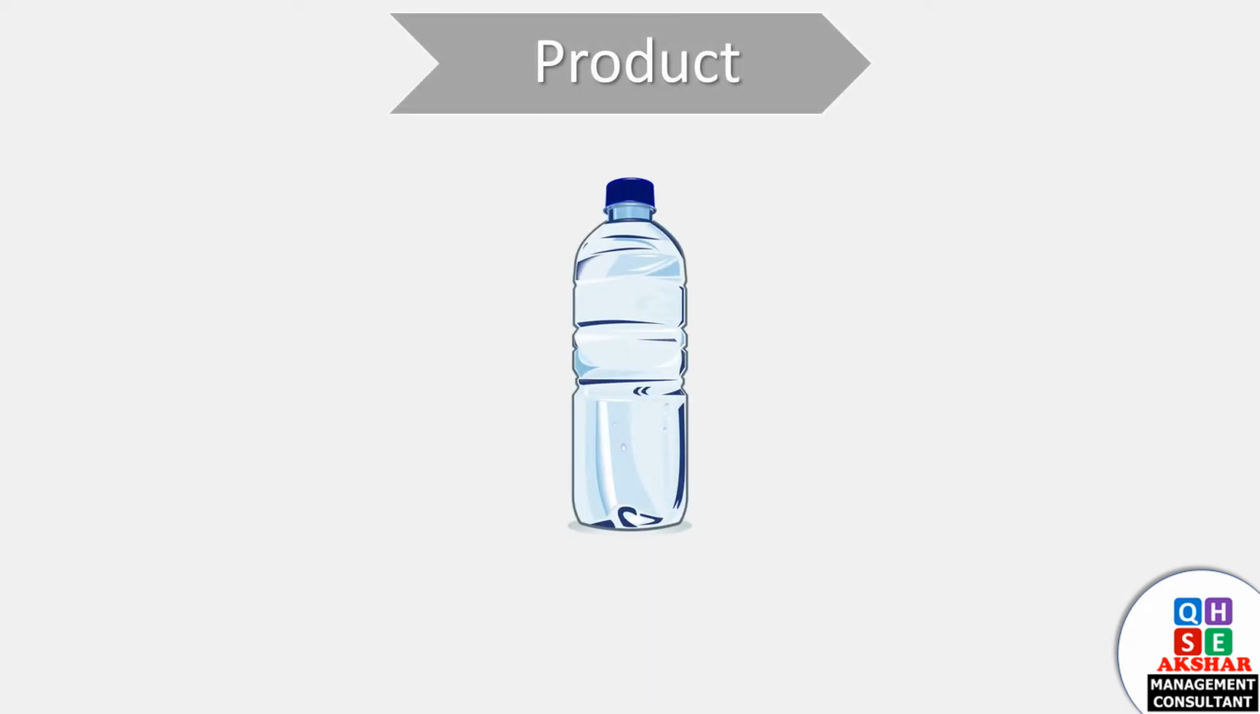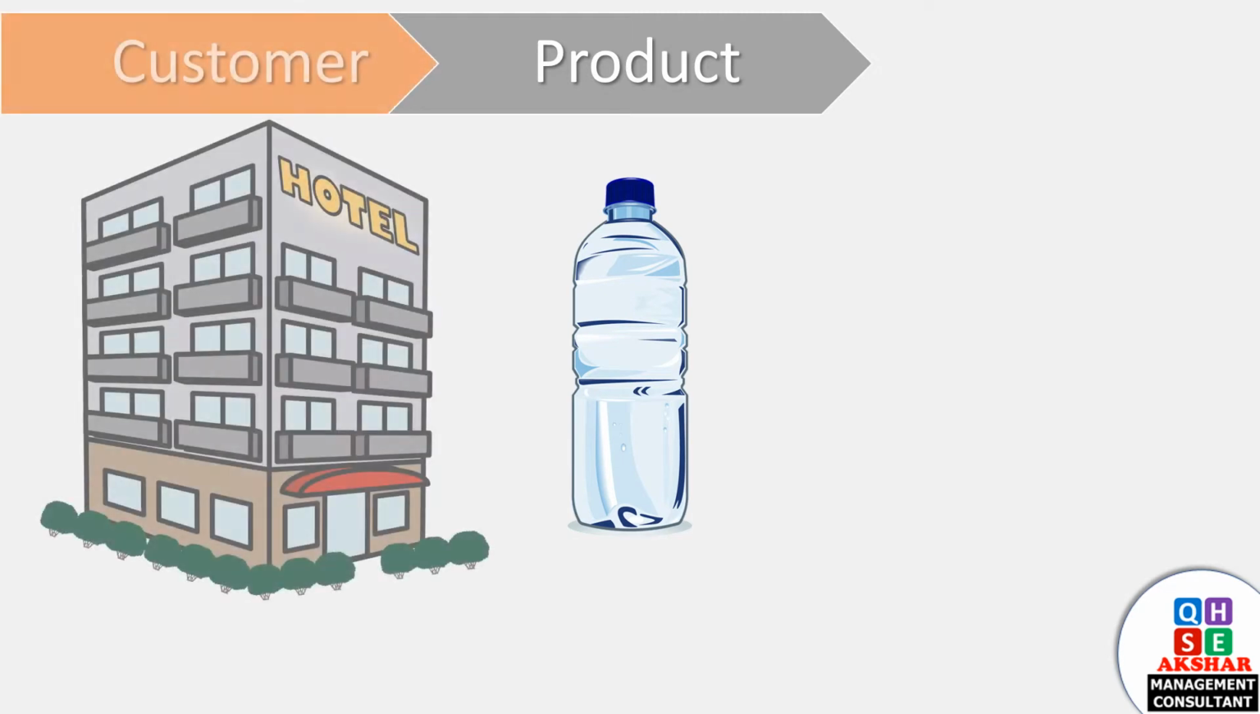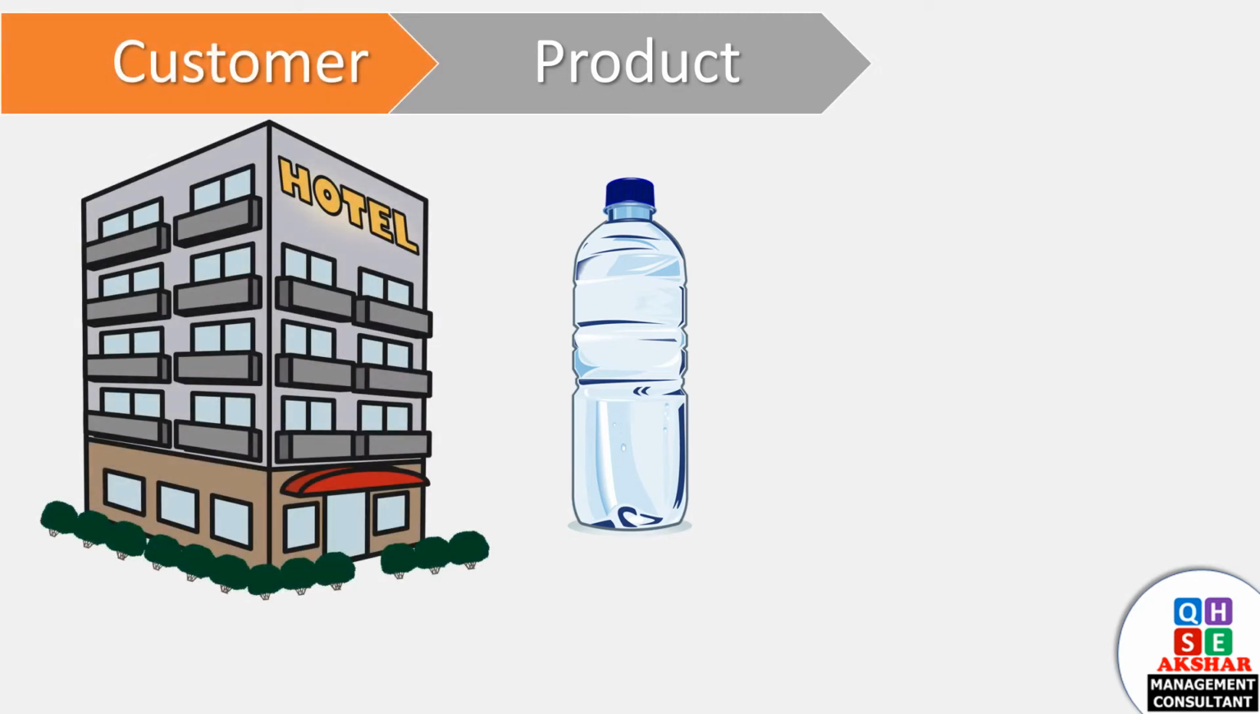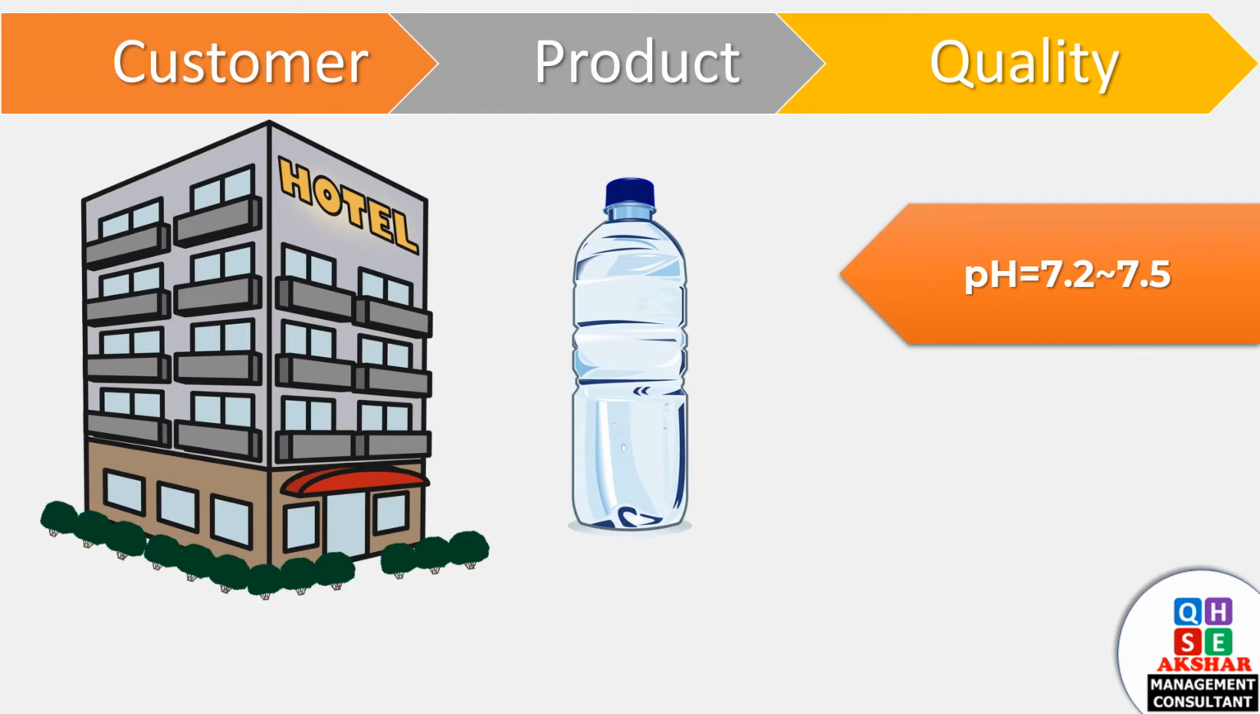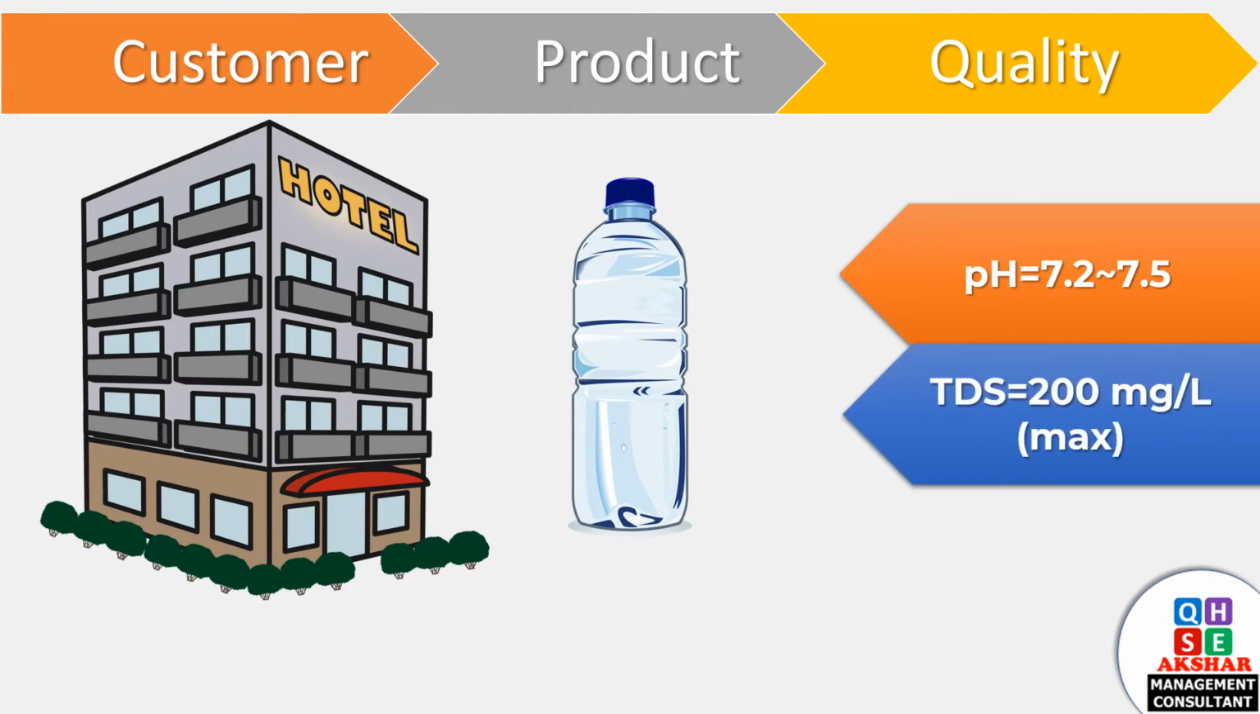For example, you are a manufacturer of bottled drinking water, as per taste and quality defined by customers. Assume that you have received an order from Hotel Group to supply 5,000 bottles of drinking water every day, with the following quality parameters. pH shall be 7.2 to 7.5 and TDS shall be 200 mg per liter, maximum.